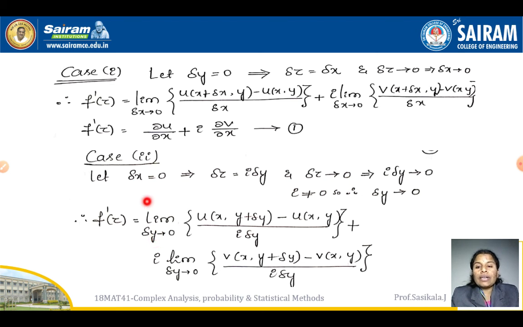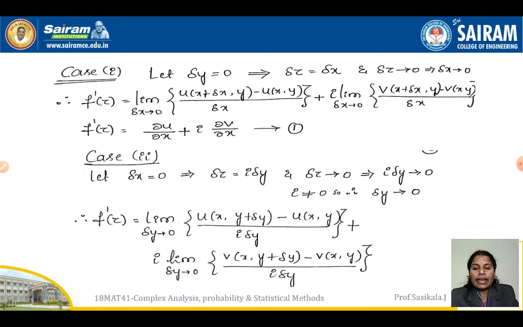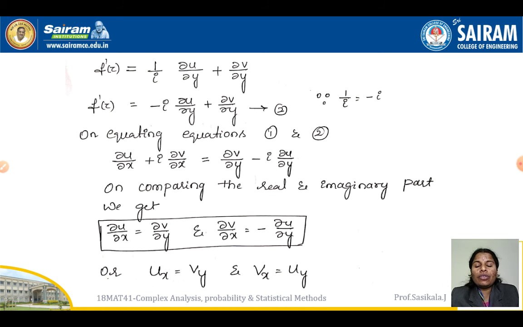So substitute the conditions and the limit in f dash of z. Limit delta y tends to 0, u of x comma y plus delta y minus u of x comma y by i delta y, plus i into limit delta y tends to 0, v of x comma y plus delta y minus v of x comma y by i delta y. Now what will happen? You take out the i term, so 1 by i remains, and the rest is nothing but the first principle, right? So 1 by i of dou u by dou y plus i, and i will cancel here, so I will get only dou v by dou y.